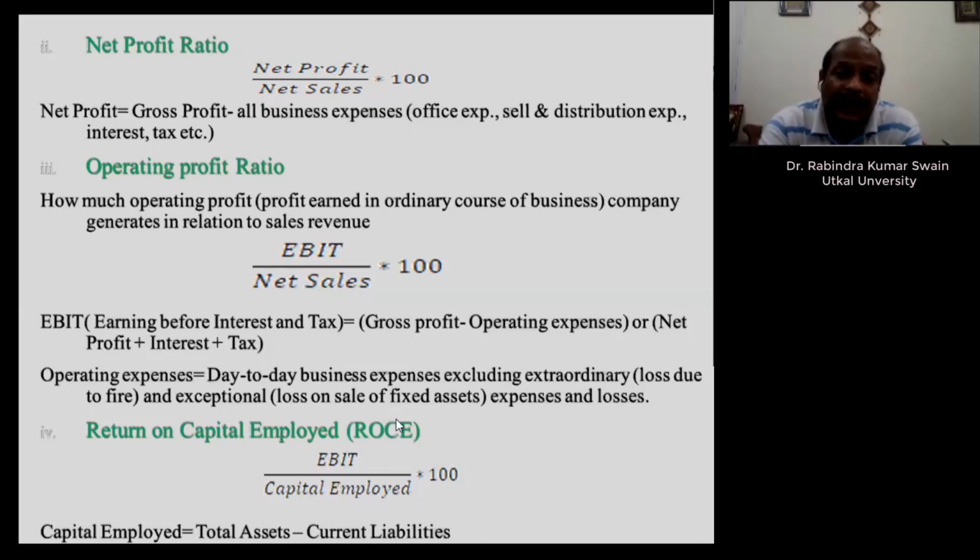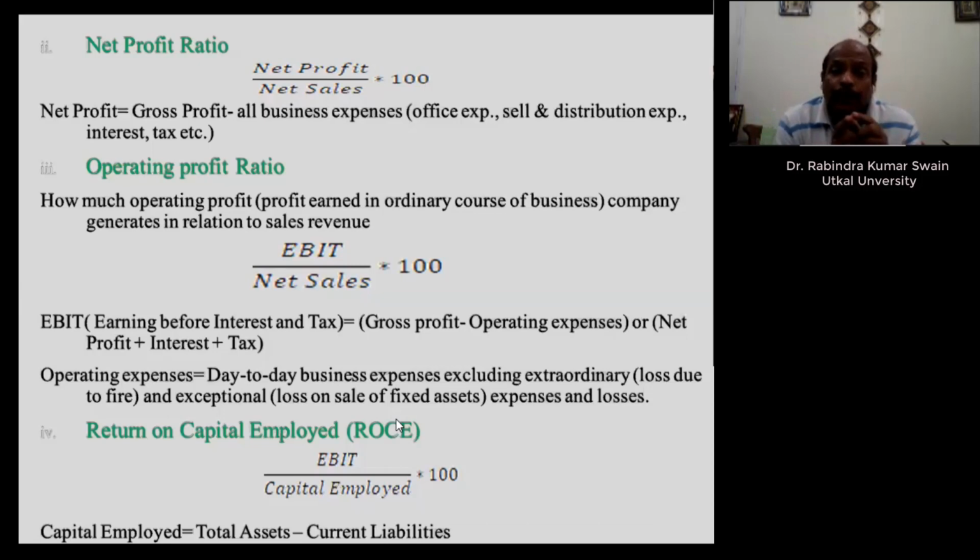When you say operating activities, it is about cost of goods sold, selling expenses, distribution expenses, administration expenses, employee benefits. Whether all these are properly managed or not. If the operating profit ratio is higher, then business operation is efficient.